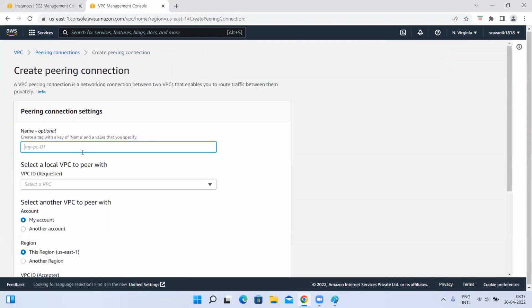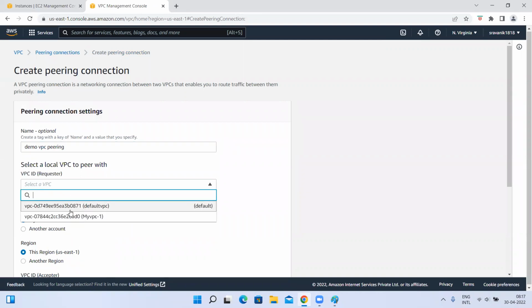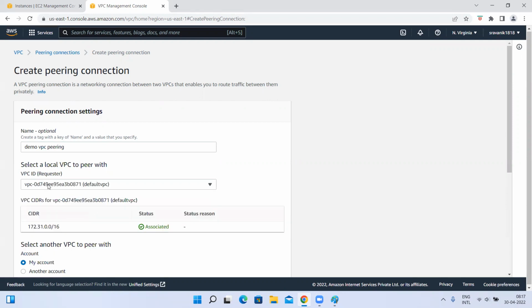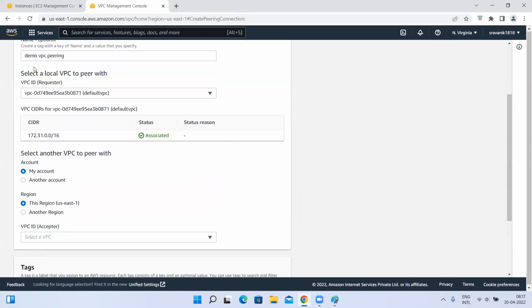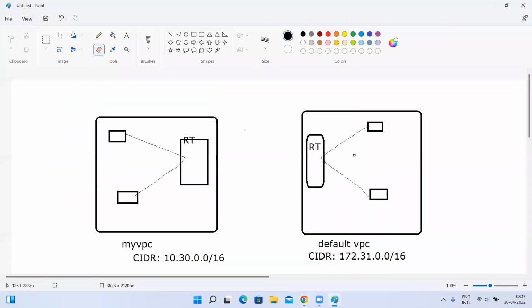Create VPC peering. Name for that: my demo VPC peering. Okay. Which VPC is going to be the requester? This is going to be the requester. See, requester ID: this default VPC is going to make a request to my VPC, saying, hey, I want to do peering with you. This is the CIDR range. This default VPC is going to be the requester, it is going to request this, so now this is going to be the acceptor.